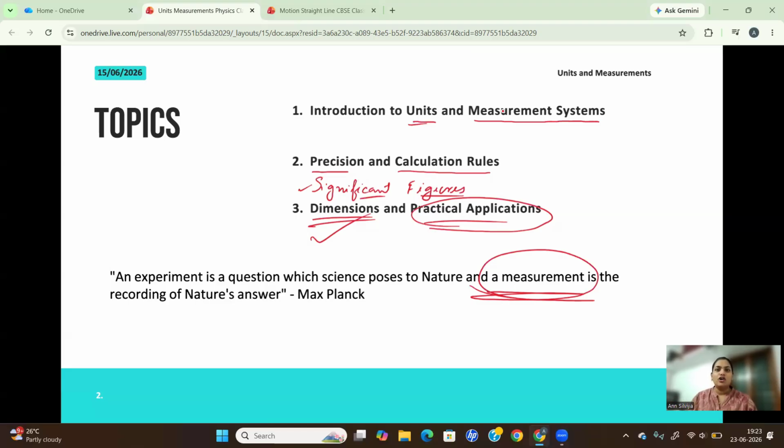So science is all about facts based on systematic experiments and accurate measurements. Precise or accurate measurement. Science is all about facts. That's why measurement is very, very important while you are learning science or physics, even in chemistry, and sometimes in biology as well, you will have to deal with these measurements. So that's why measurement and this chapter is very important.